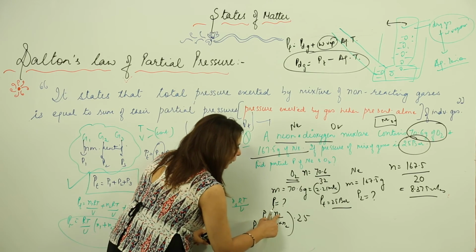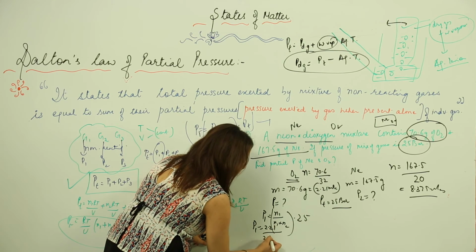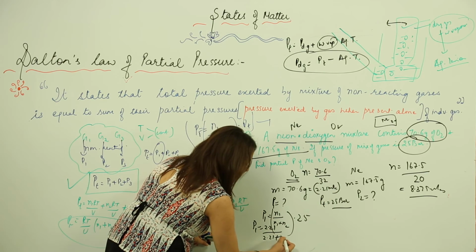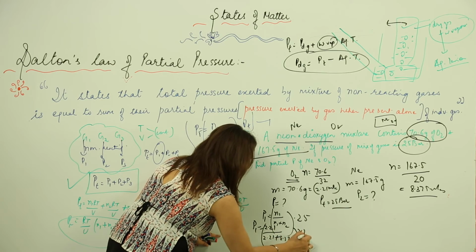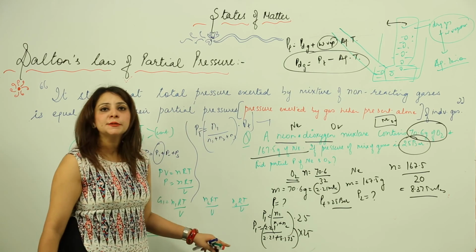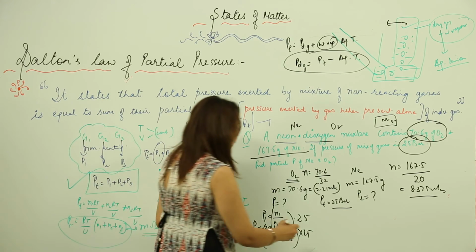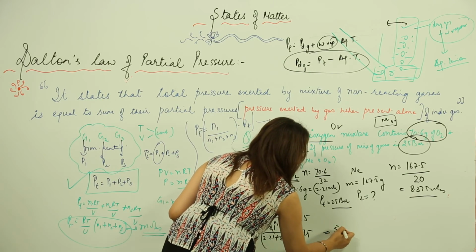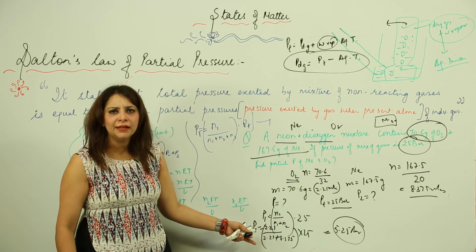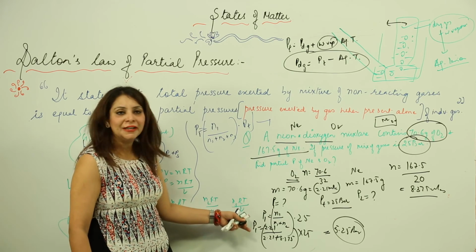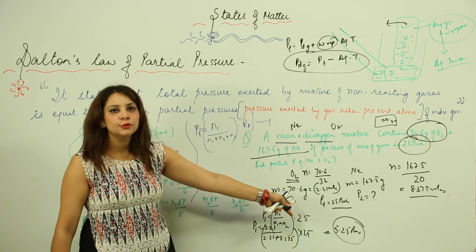P1 is equal to N1, 2.21, over N1 plus N2, 2.21 plus 8.375, into 25. This is the expression to calculate the partial pressure due to O2. After solving it we get 5.25 bar. These are simple calculations, just a multiplication and an addition, and the result is 5.25 bar.